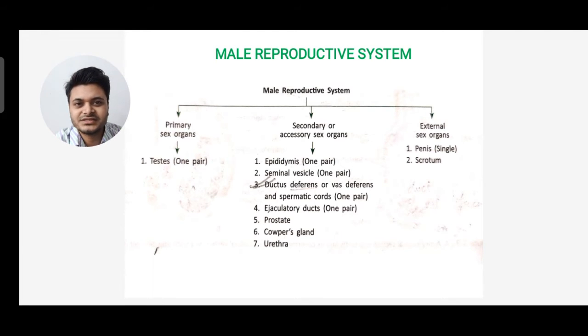Next, in secondary or accessory sex organs there are the following parts: epididymis, one pair; seminal vesicle, one pair; ductus deferens or vasa deferens and spermatic cords, one pair; ejaculatory duct, one pair; prostate, Cowper's gland, urethra. Now in the external sex organs we have the penis, which is single, and the scrotum. So this is the outline flowchart of the male reproductive system. This is very important. You have to memorize it and copy it down.